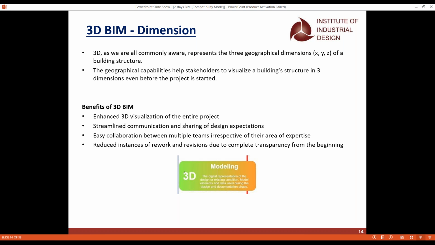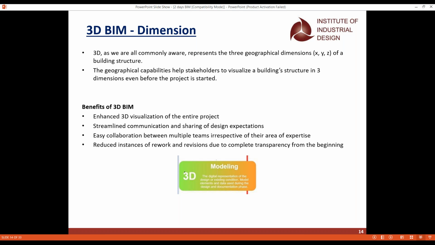And the next is that you can easily collaborate with multiple teams, because everyone can work together. And the next one is that you need not do rework and revisions. Whenever you take an AutoCAD plan, first you create a plan and the dimensions will be wrong, so it will again come for revision. So we will make it revision 0. Again we'll create a new plan, new material, and send it again after correcting it as revision 1. So this many revisions come when we go with 2D software like AutoCAD.